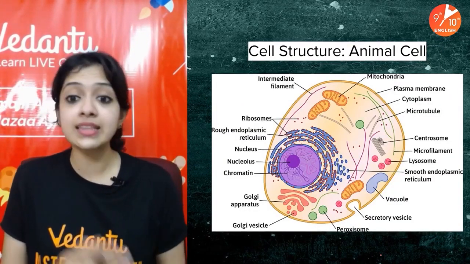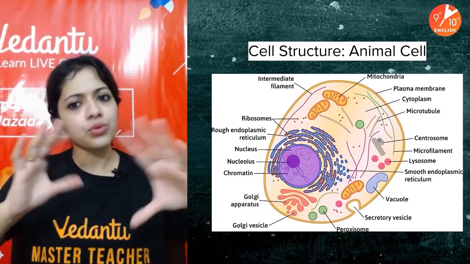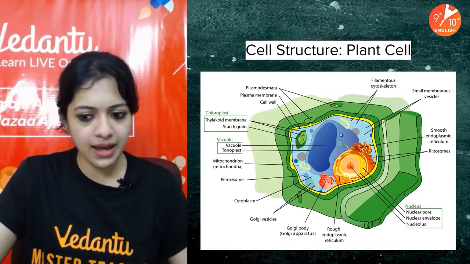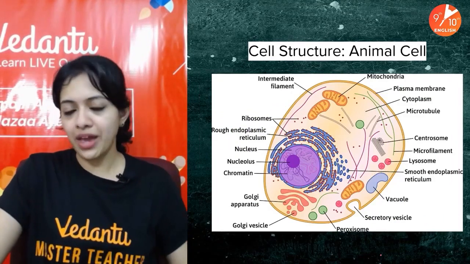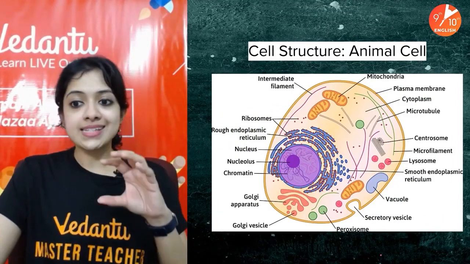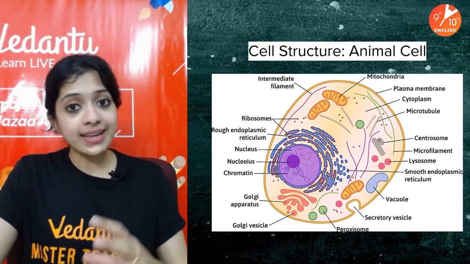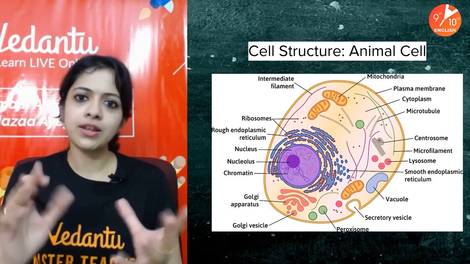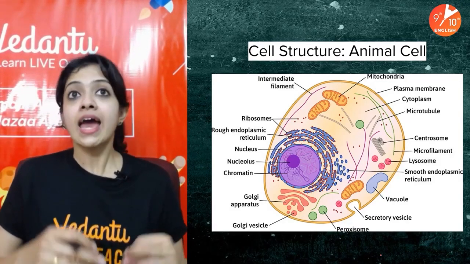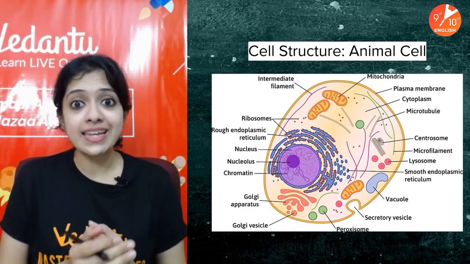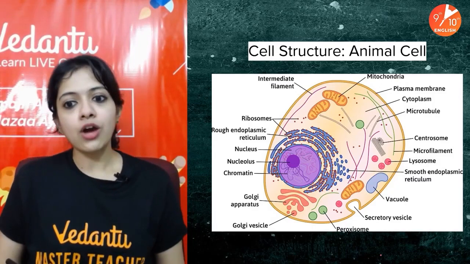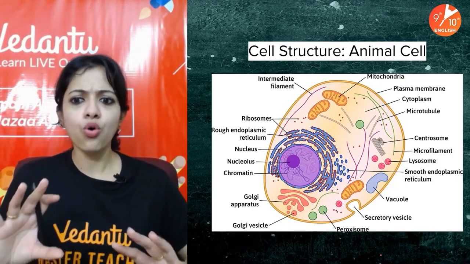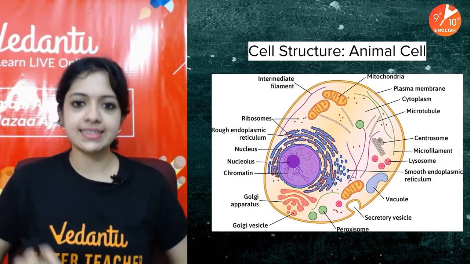This is what we've seen in the previous session also, the outline of an animal cell and a plant cell. We've seen the major parts of a typical eukaryotic cell, which are the cell membrane, nucleus and cytoplasm. The cell membrane, or the plasma membrane as we may call it, and plants additionally have the cell wall also. So today we are going to be learning about a lot more things which are inside the cell.